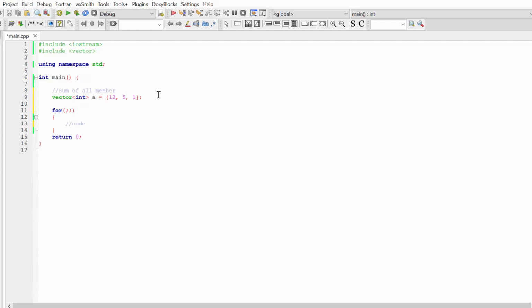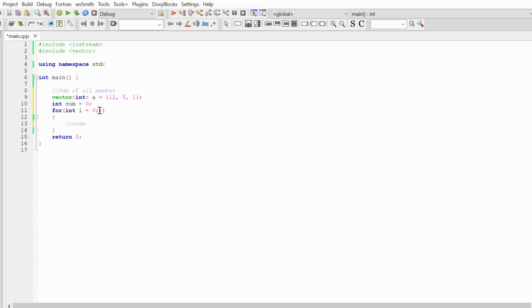To do that, let's first of all initialize the variable sum. Sum is now equal to 0, and I want to sum all members of my vector. To do this, once again create a tracing variable i equal to 0. So I'm going to sum the 0 member with our first member and with our last member.